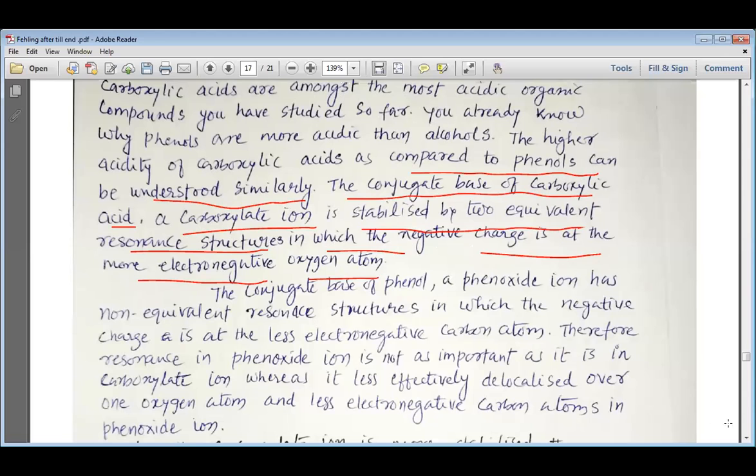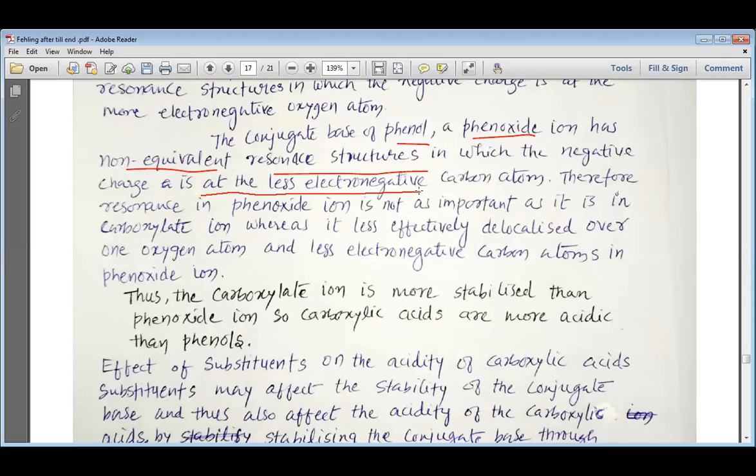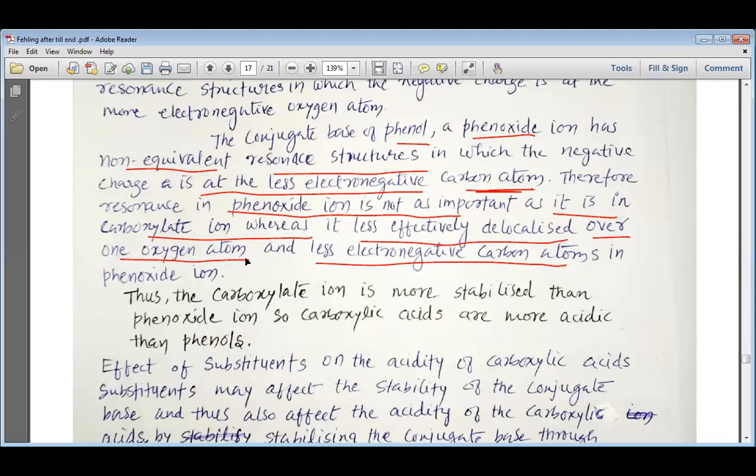The conjugate base of phenol, that is the phenoxide ion, has non-equivalent resonance structures in which the negative charge is at the less electronegative carbon atom, and therefore resonance in the phenoxide ion is not as important as it is in the carboxylate ion, whereas it is less effectively delocalized over one oxygen atom and less electronegative carbon atoms in the phenoxide ion. Thus, we can say that the carboxylate ion is more stabilized than the phenoxide ion. So, carboxylic acids are more acidic than phenol.